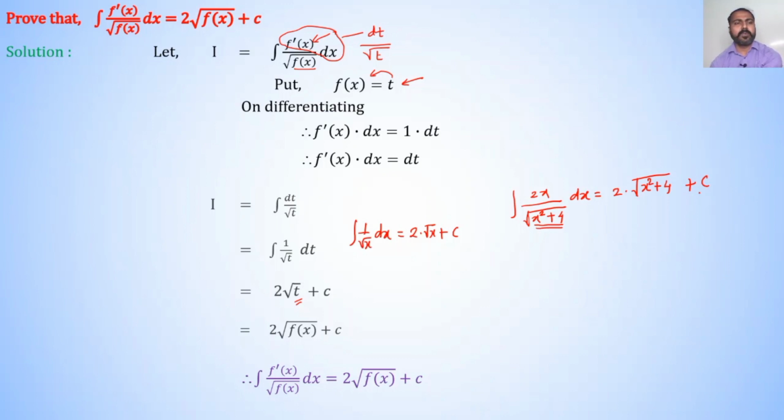Okay. We use this corollary when inside the integration the denominator function is in root and inside the root there is a function whose derivative is in numerator. Then answer of such a type of integrations are directly written as 2 into root of f of x plus c, that is 2 into denominator plus c.